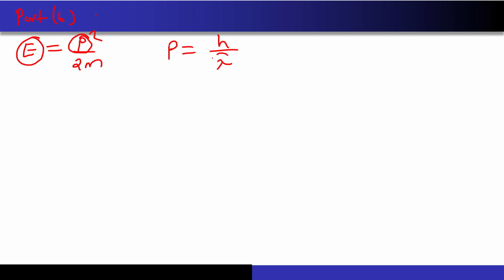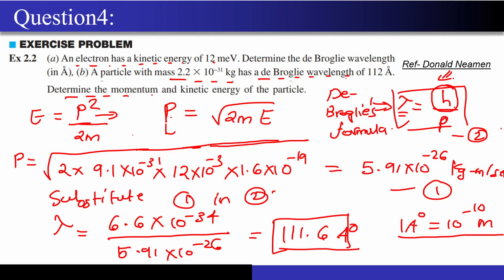I need to know the wavelength somehow to calculate this P, and once P is calculated, I will put it in this formula because the mass of the particle has been given to me. Since the mass is given, the only unknown remaining is P. To calculate P, I need to know the lambda, the wavelength. So let's check whether lambda has been given or not. Of course lambda has been given to me over here, 112 Armstrongs, right?